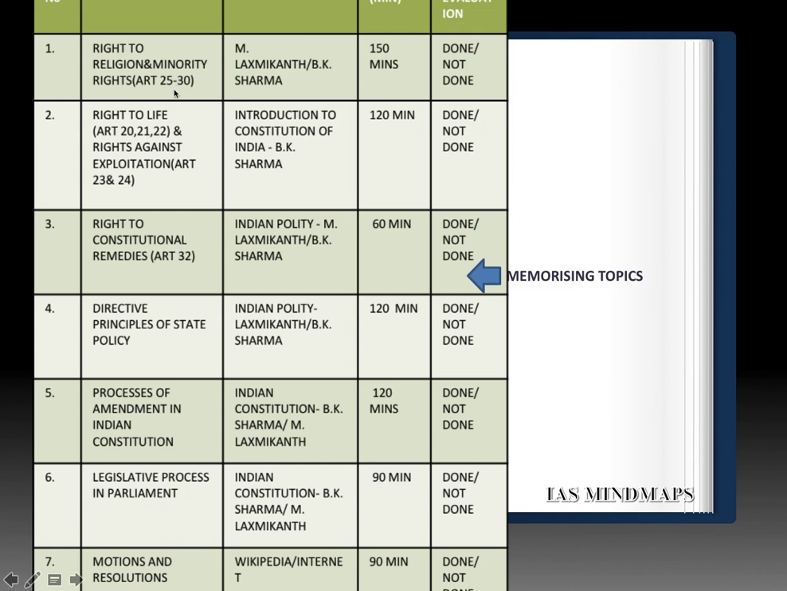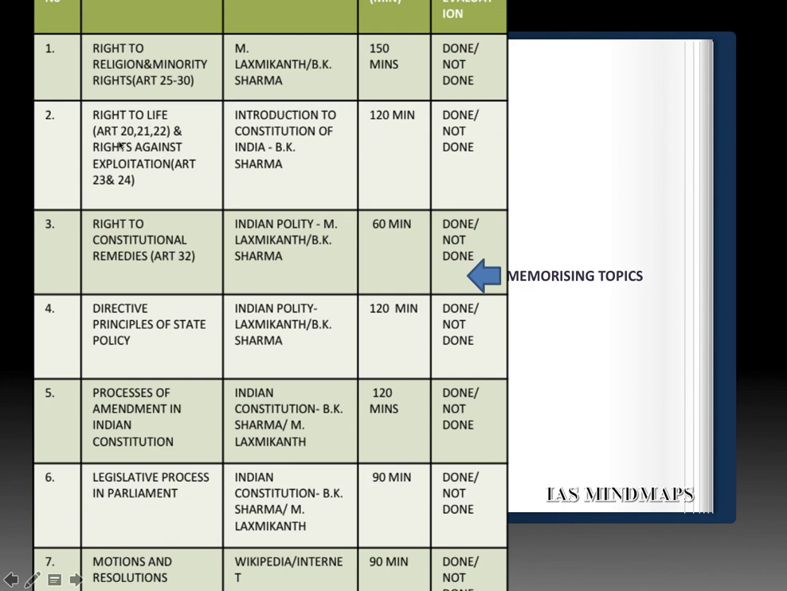So as per the plan, you have to finish off Article 25 to 30, that is the fundamental rights in part 3, in which the right to religion, that is Article 25 to 28, and right of minorities, that is 29 and 30 articles. And I will say prefer the Indian Constitution by Brij Kishore Sharma. This book is crucial out here. You can also refer M. Lakshmikant.